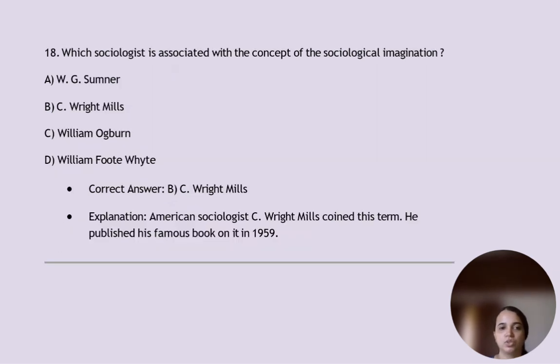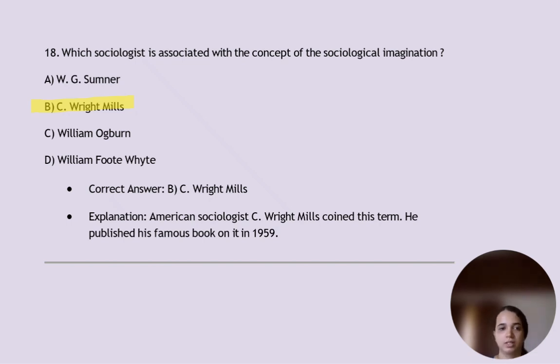Which sociologist is associated with the concept of the sociological imagination? It is option C, Wright Mills. He was an American sociologist, like Wright Mills. So he coined this term. He published his famous book on it in 1959.